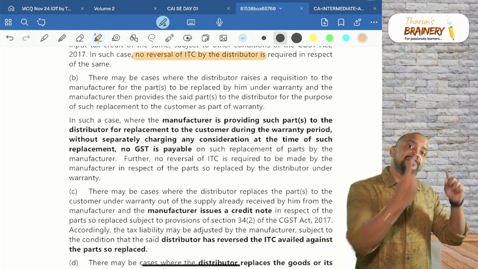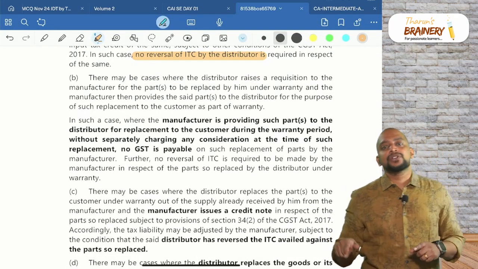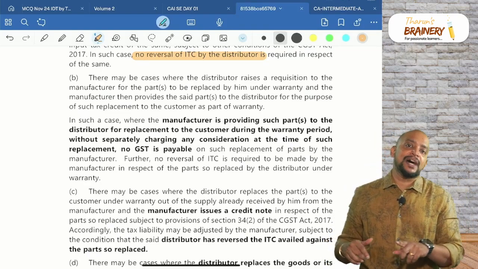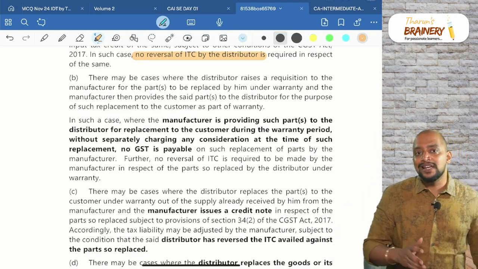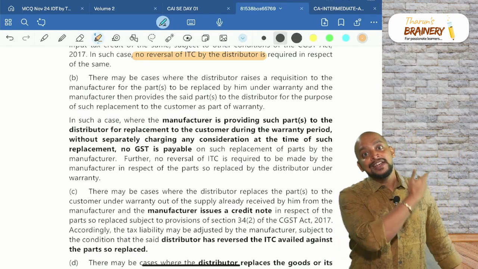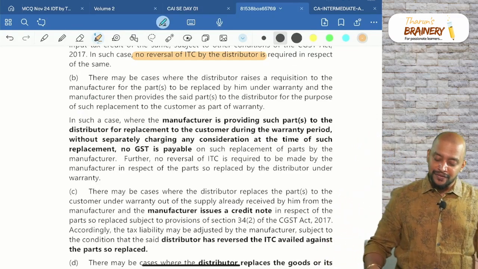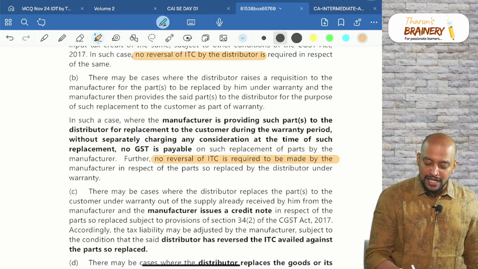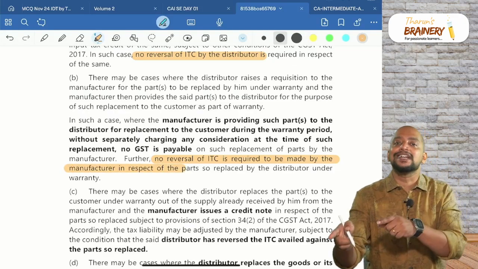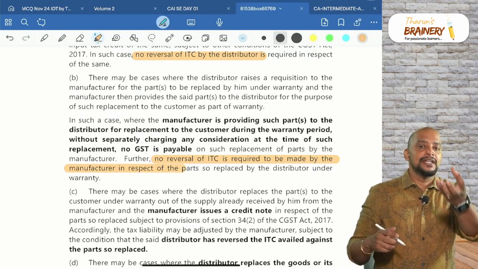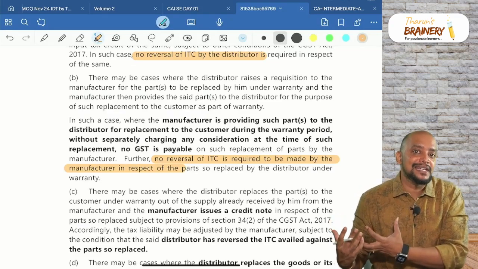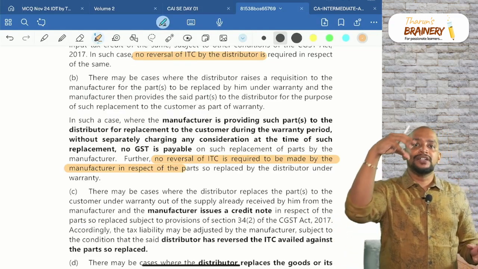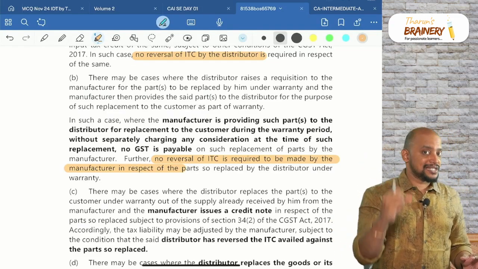So he requests that part from the manufacturer, and the manufacturer will be sending the part. First of all, there is no GST and there is no question of ITC, and the manufacturer is also not required to reverse any ITC. No reversal is required to be made by the manufacturer because the manufacturer is sending it to the dealer. Second scenario, that reverse sensor, parking sensor, when the manufacturer, distributor, that is dealer or service center,